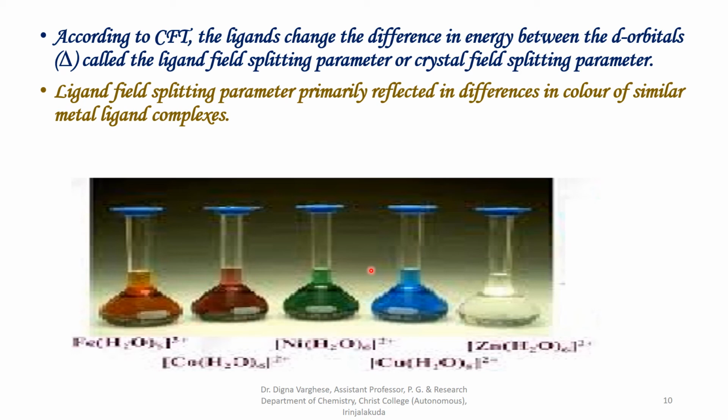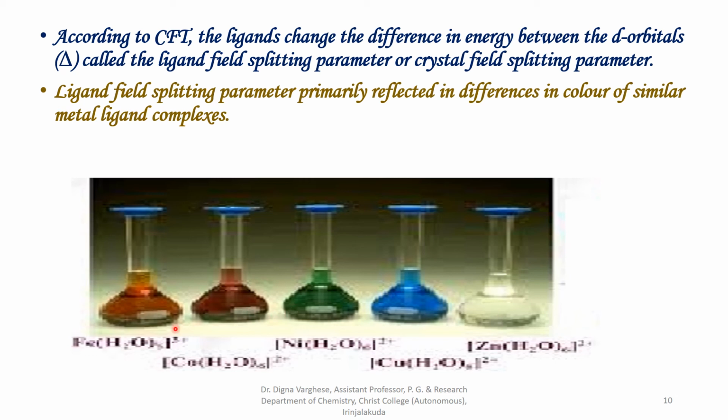Here you can see from the picture the difference in colors for the same ligand complexes but different metals. So the ligands attached to the metal can change the energy difference between the d orbitals of the metal, reflected in different colors of similar metal ligand complexes.